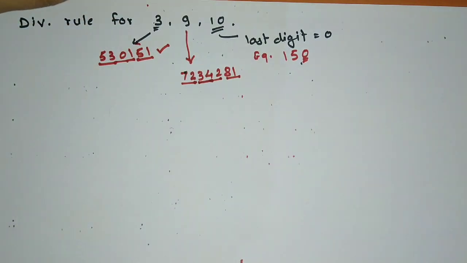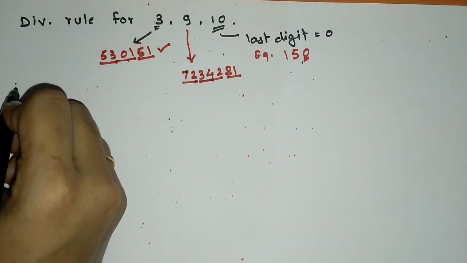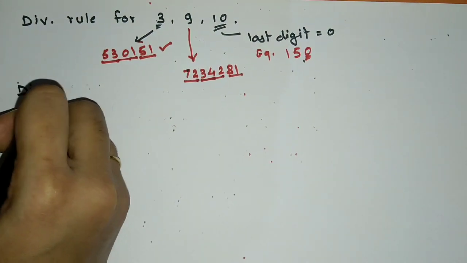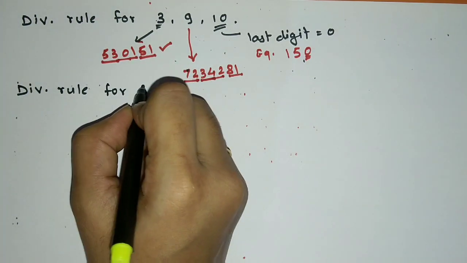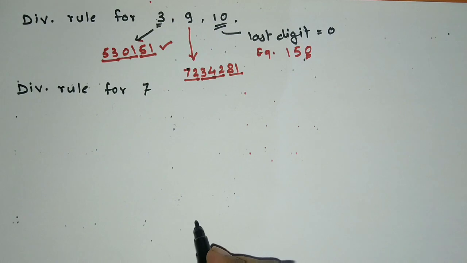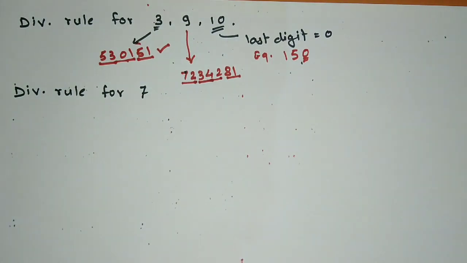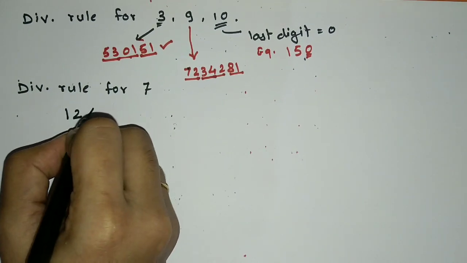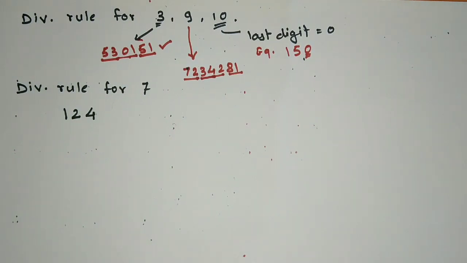Okay. Now we will see the divisibility rule for 7. Now, suppose there is a number 124. And now we have to see whether it is divisible by 7 or not.